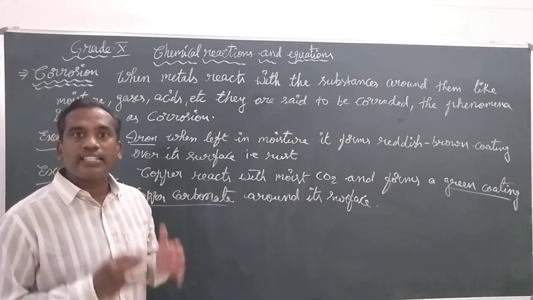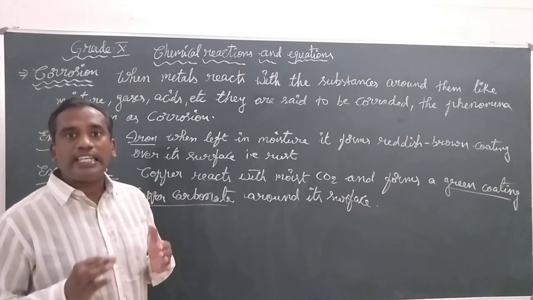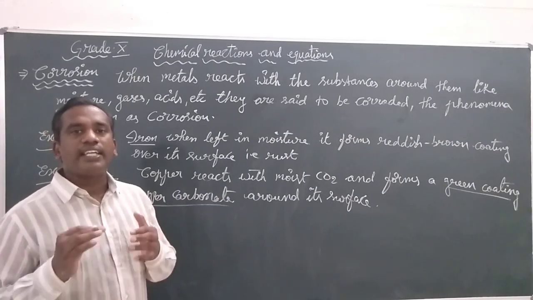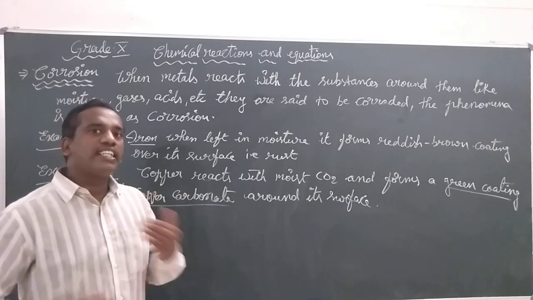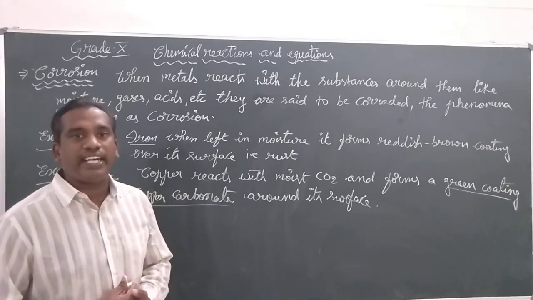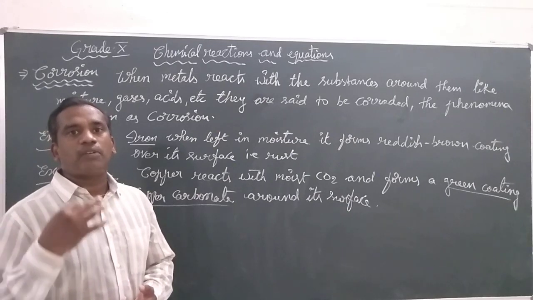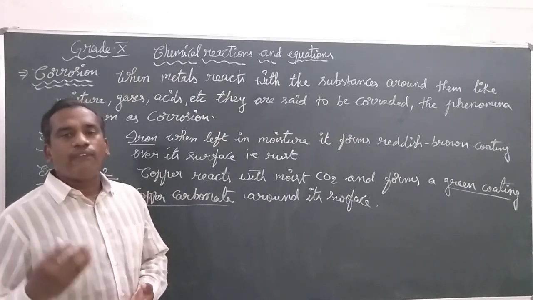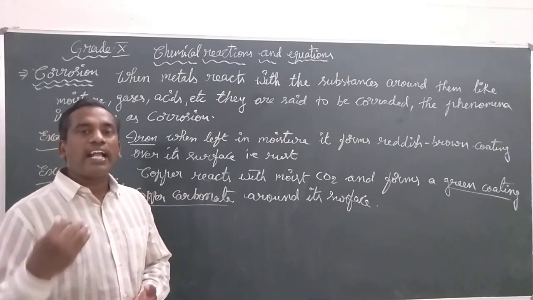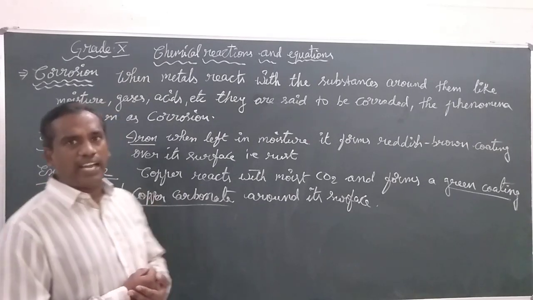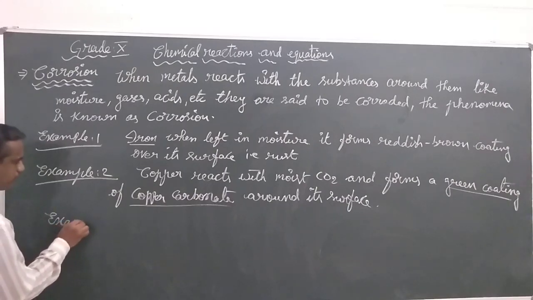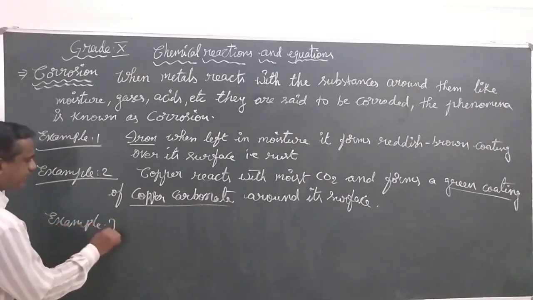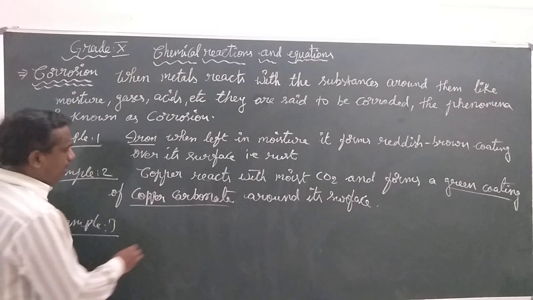The metallic silver left in air develops a black coating because it reacts with the sulfide present in the atmospheric air to form black silver sulfide. So we take it as our example number 3.